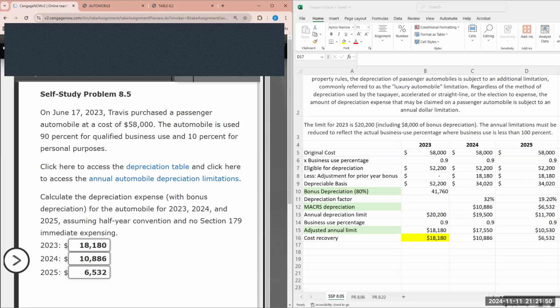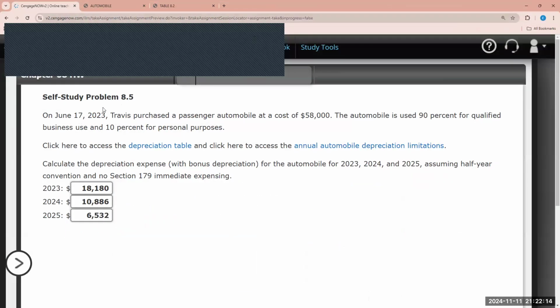So the great thing is that obviously in the profession, you will be using tax software, and the tax software is going to factor in all of this information. But for tax planning purposes, you definitely want to be able to walk a client through how purchasing an automobile would have an impact, not just for the current year, but also for the future years, because again, they want to know what is the after-tax cost of these capitalized expenditures. So that brings us to the end of our first question.